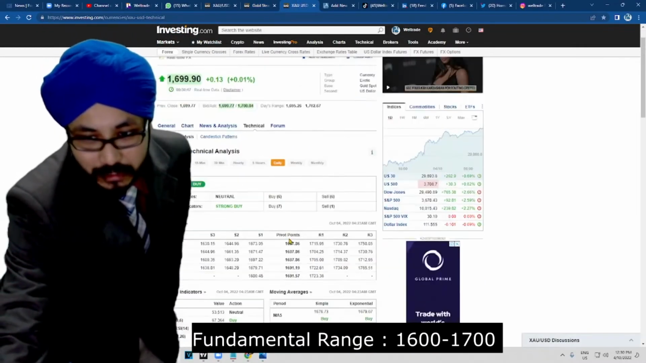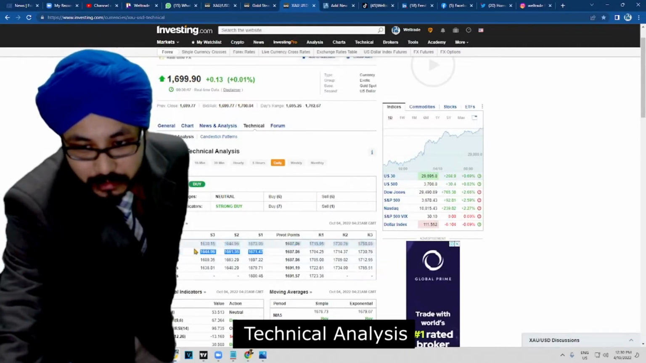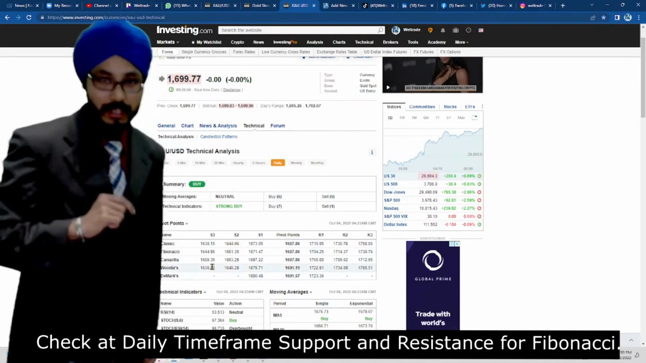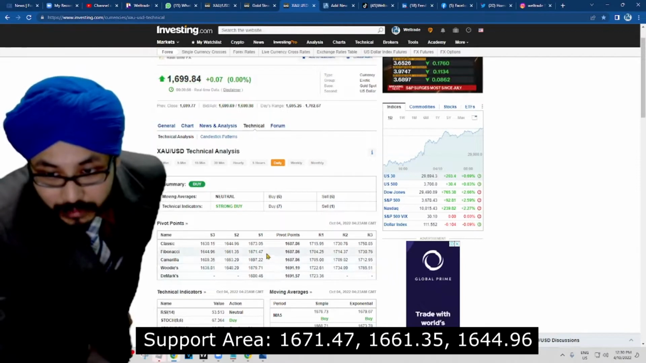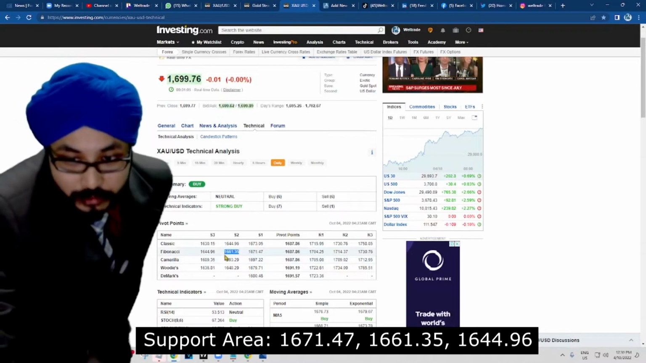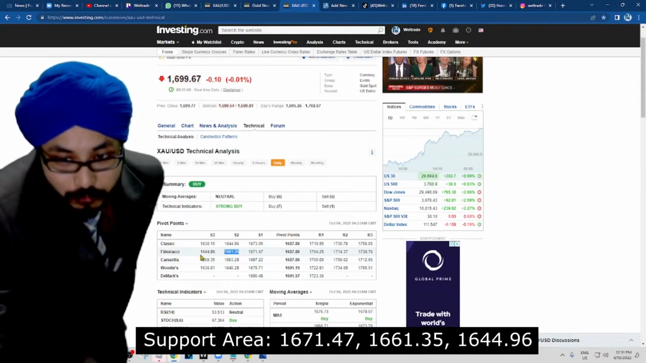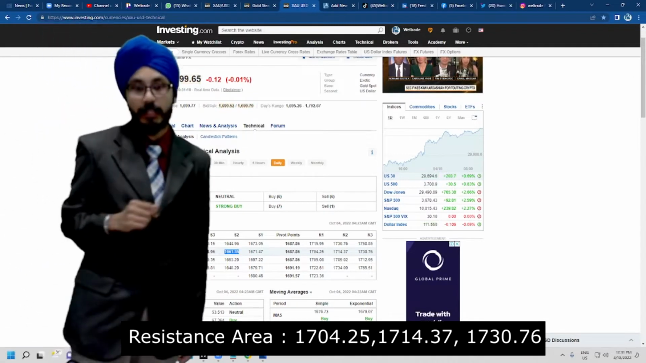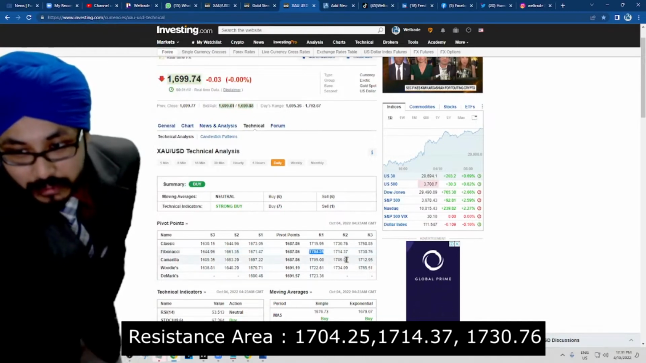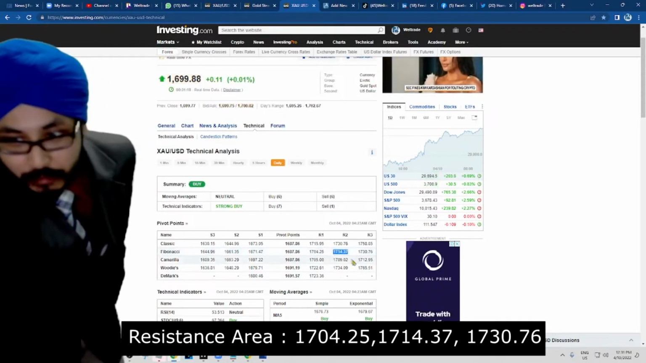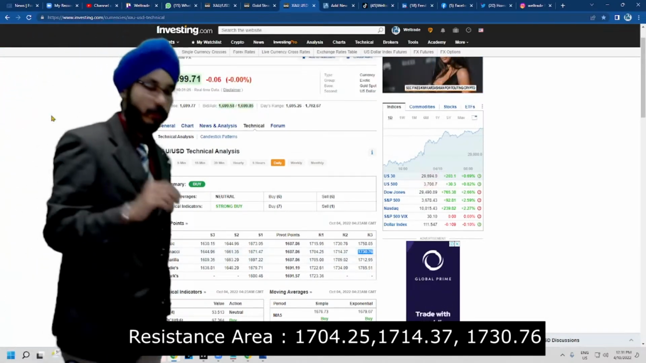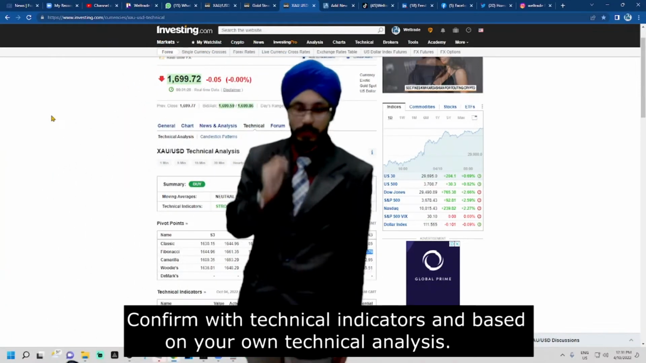As we are able to see here, we have 3 support points and 3 resistance points based on the Fibonacci at the daily. The first support point that we have is 1671.47. The second one is 1661.35. And the third one is 1644.96. That is the support area that we have. And for the resistance area, we have 1704.25. Resistance 2 is 1714.37 and resistance 3 is 1730.76. We are looking forward towards this support as well as this resistance.